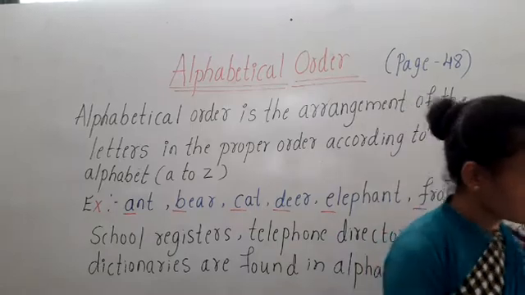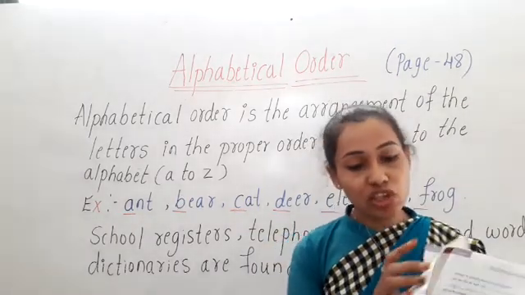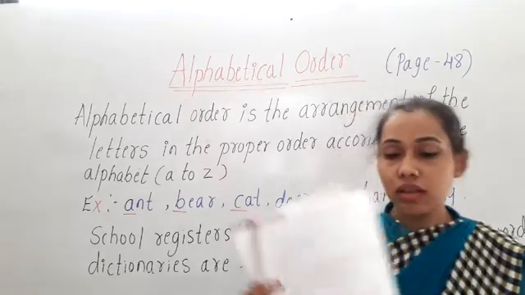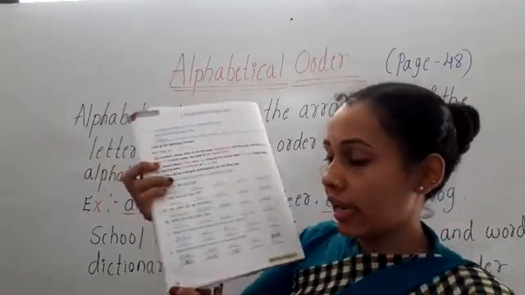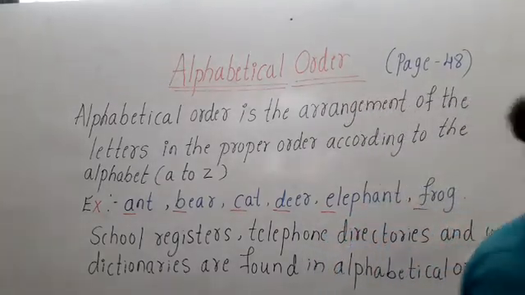Okay children, now let us take out page number 48. Take out your page number 48 from your textbook.